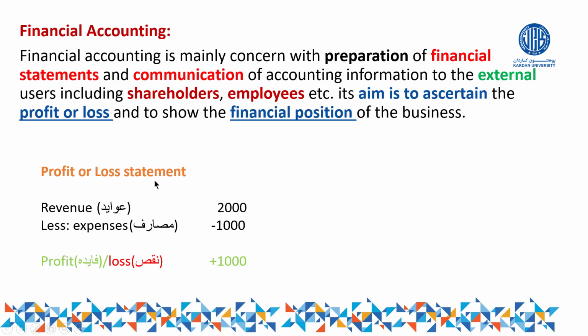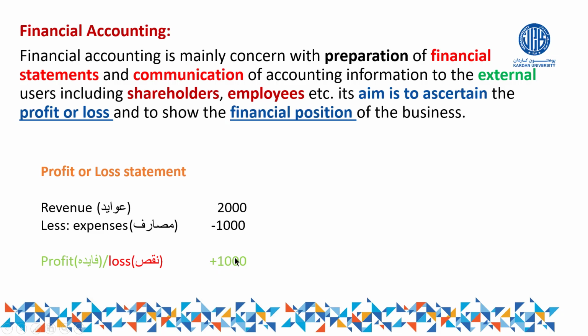In the profit and loss statement, which is a part of the financial statement, we record two things. We record revenues, or awayed. Also, we record what? Expenses, or masarif. From the total of revenue, for example, in this case we have 2,000 revenue, we deduct the total of expenses. For example, 2,000 minus 1,000, you get how much?